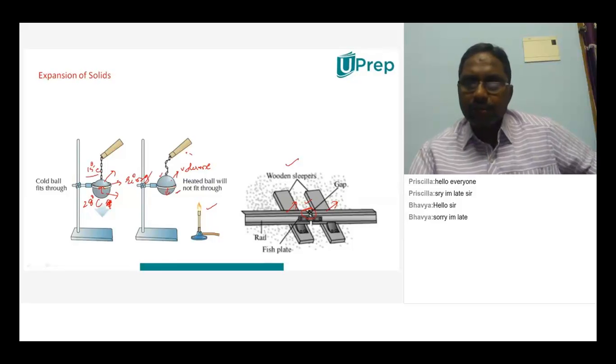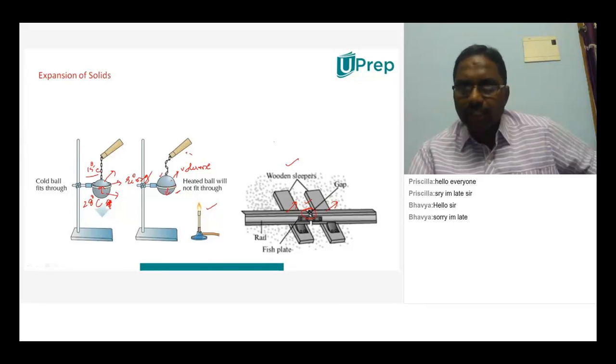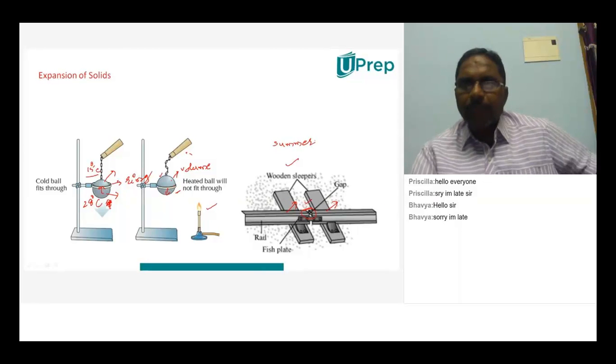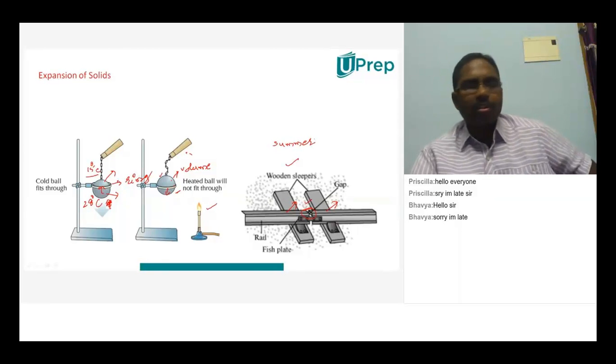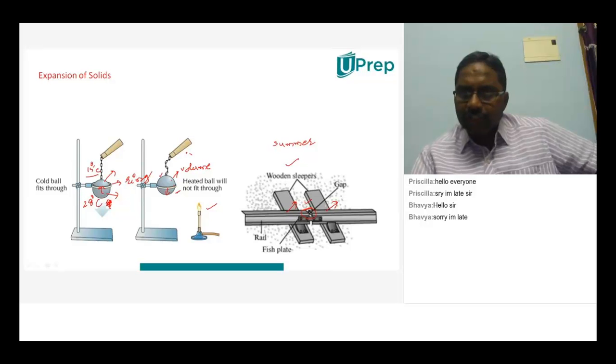No, sir. Even by the sun's heat. Sir, the rods will overlap. Right, that's why we give a gap. Any heat caused by any. Maybe you know that in summer temperature will be more or less. Sir, it will be more. More. In summer, if temperature is more, there is a chance of expansion of this rod or not.